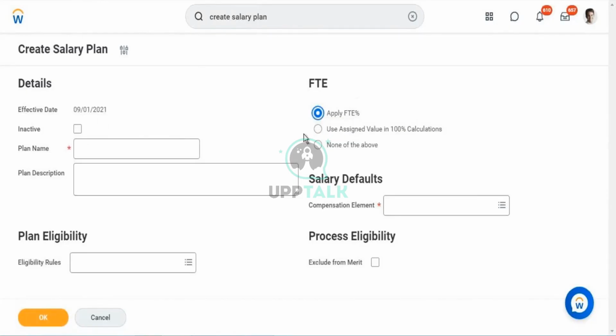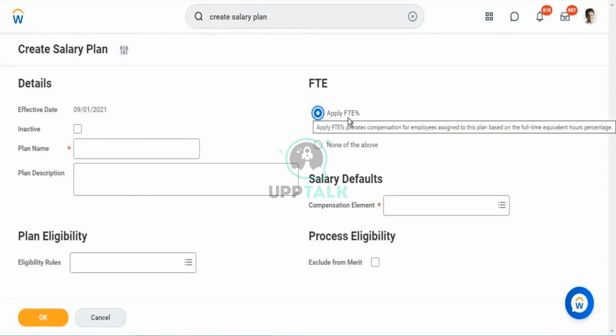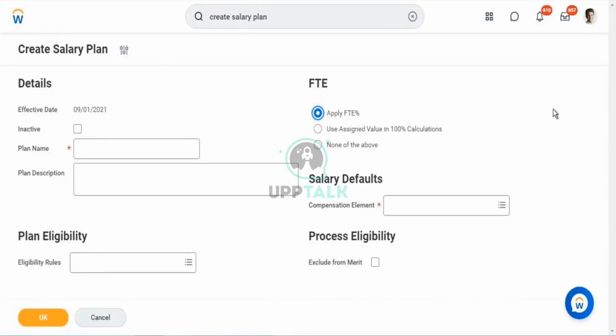Whatever salary plan I'm creating will be calculated based on the 50%. The percentage is nothing but the full time equivalent percentage, based on the number of hours that the employee will be working, your salary plan will be calculated and assigned.